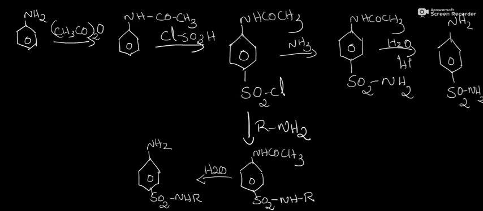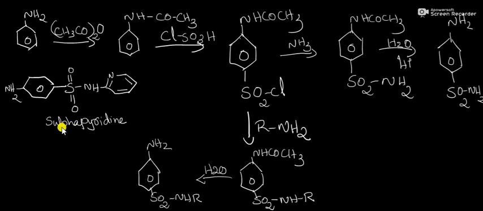Typical sulfa drugs are sulfapyridine, sulfadiazine, sulfathiazole, and sulfaguanidine. The structures of these sulfa drugs are important. This is our sulfapyridine. Here the R group is substituted by pyridine, so it is called sulfapyridine.